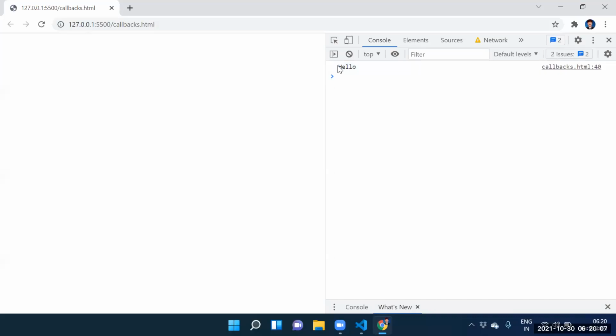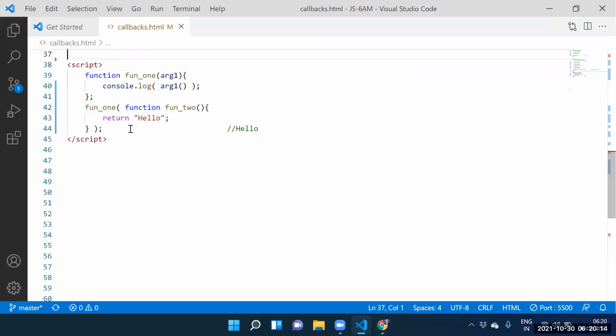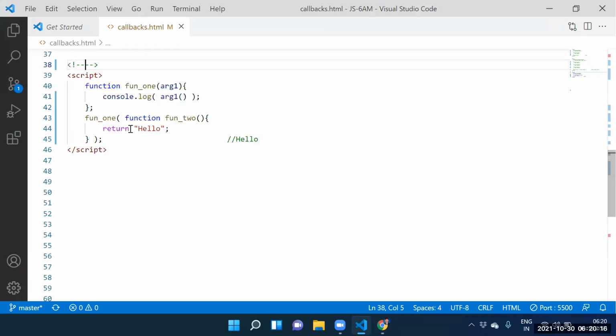Now we got the output. Yes, we got the output. Which output are we getting here? Hello is the output. Fine. Guys, can you go for another example? Yes, sir. Let me go for another example.